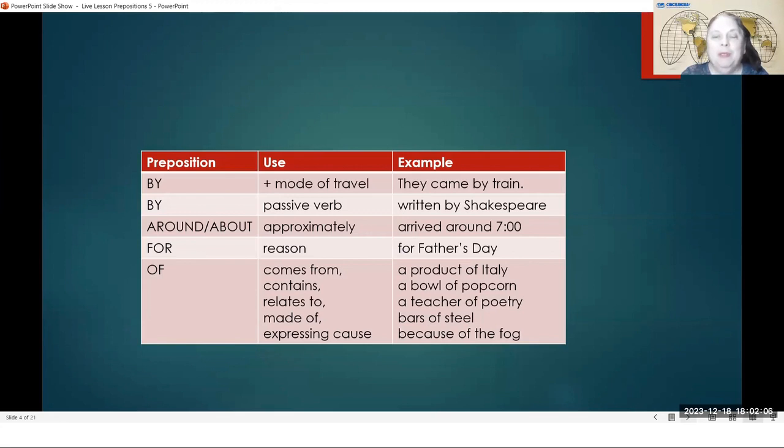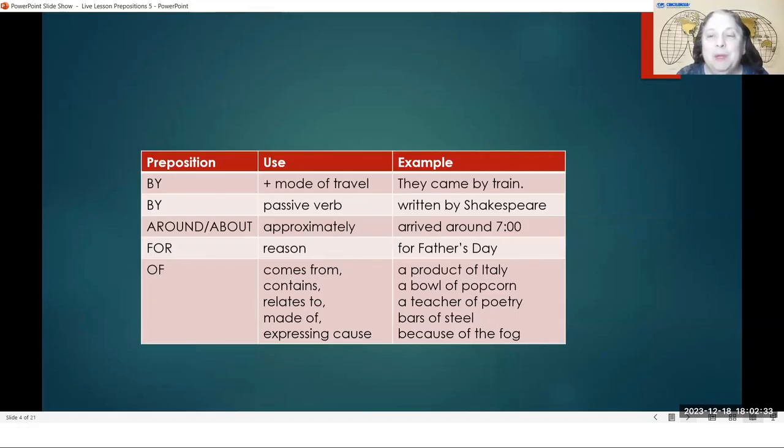Around and about. Both around and about, in this case, mean approximately. For example, you could say someone arrived around 7 o'clock. It might have been 6:58. Maybe they came at 7:01. They came around 7 o'clock. And this is a different use of the preposition around.